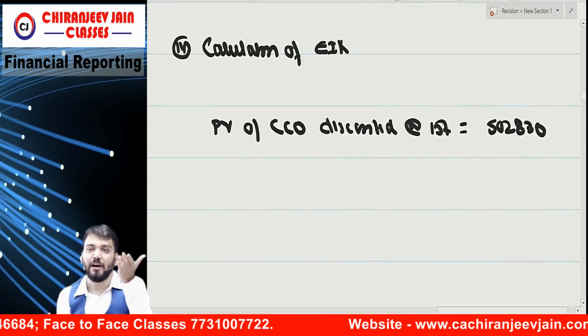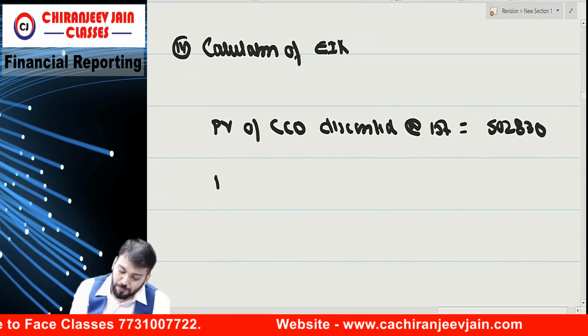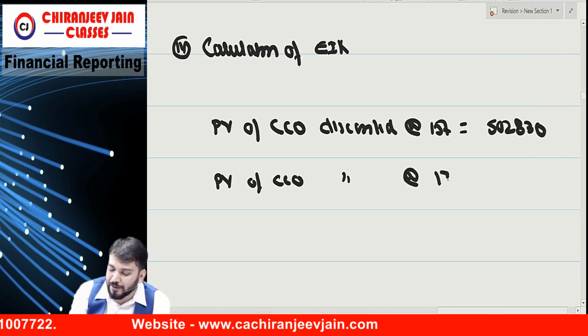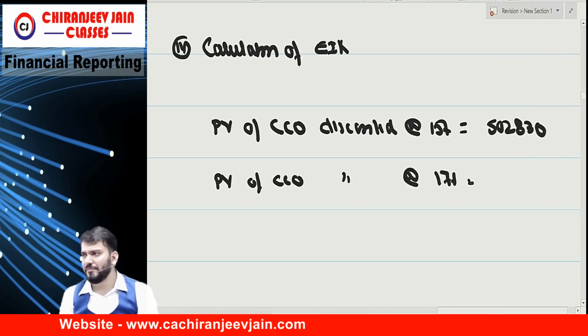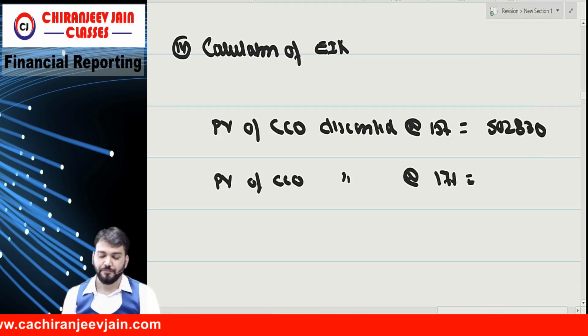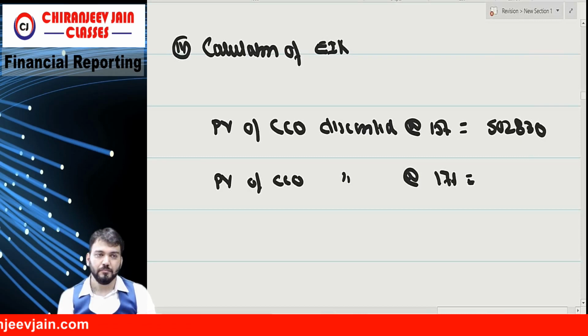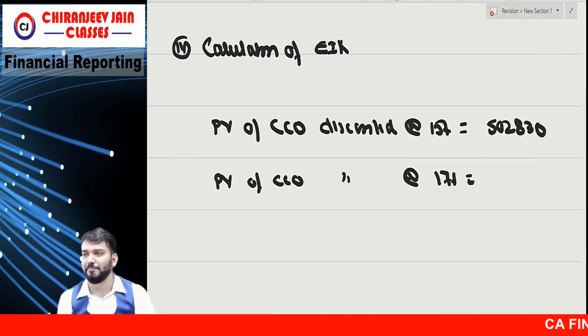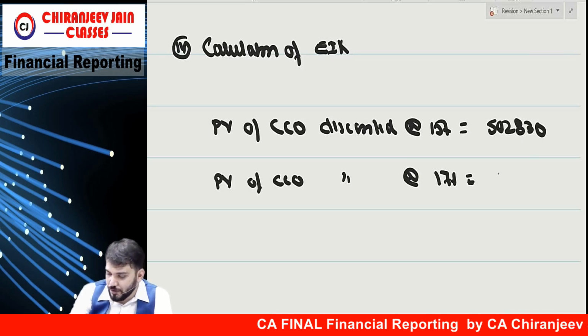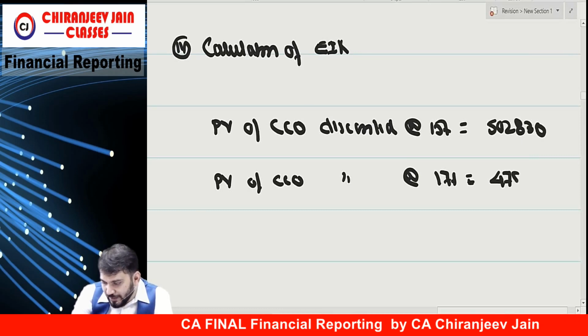So we need to increase the rate of interest. So present value of contractual cash outflow discounted at 17%. 2% gap. Can you give me how much is coming? Means 1,50,000 into annuity factor. How much? 4,79,902.